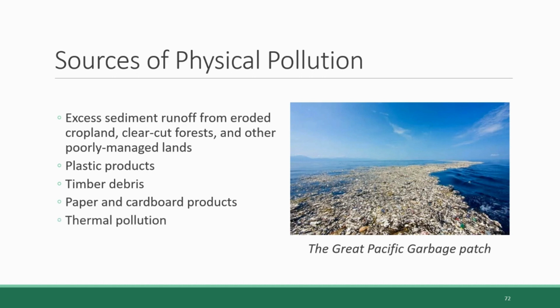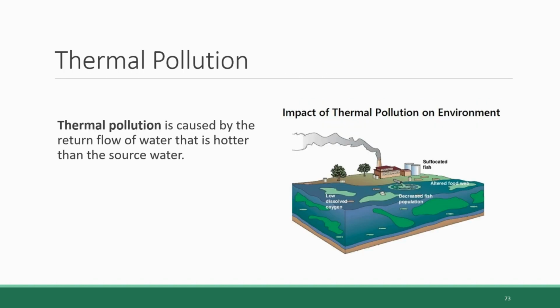And thermal pollution, like I said, is different from these other types. It's included here because heat and temperature are a physical phenomenon. But thermal pollution is caused by the return flow of water that is hotter than the source of the water. So, for example, when a power plant withdraws water from a river to use it in a cooling capacity and then returns that water back to the river, the water re-enters at a hotter temperature compared to when it was taken out of the river, which then raises the temperature of the river water as a whole.